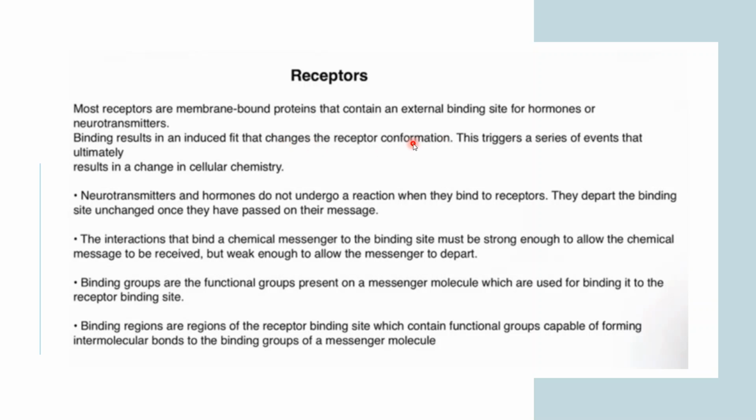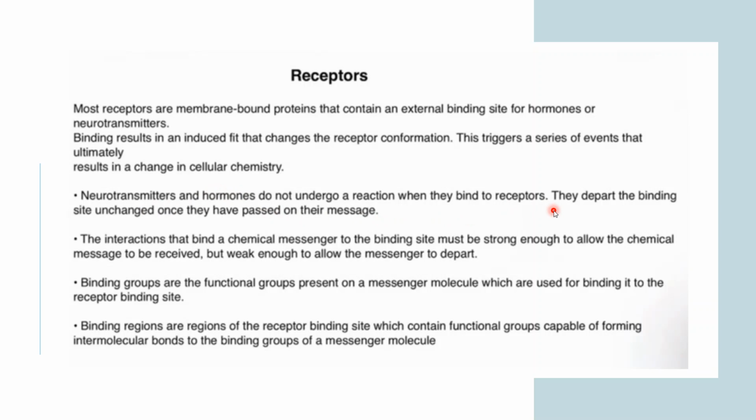So the receptor conformation changes. This triggers a series of events that ultimately results in a change in cellular chemistry. So if there is a change in the receptor conformation, then there is a change in cellular chemistry that happens. Neurotransmitters and hormones do not undergo a reaction when they bind to receptors.